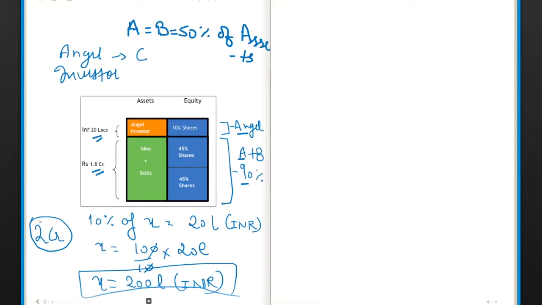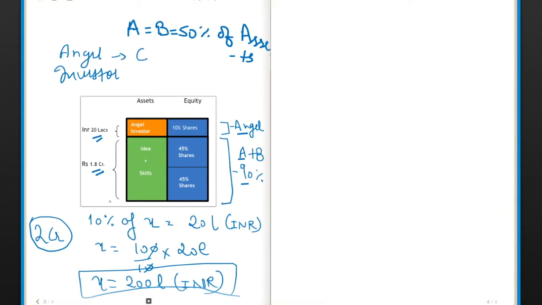So at this point of time, after the angel investor comes into the picture, the company's valuation is 2 crore rupees. Now the question which must be coming to your mind is, how does this valuation get decided? There are a lot of factors: on the basis of market, on the basis of team, on the basis of how fast the market is going, on the basis of what stage the company is in. There's also a very common way to calculate the valuation, which is discounted cash flow. You should Google search it.